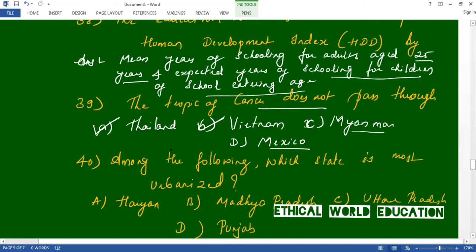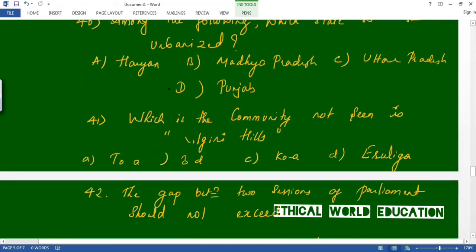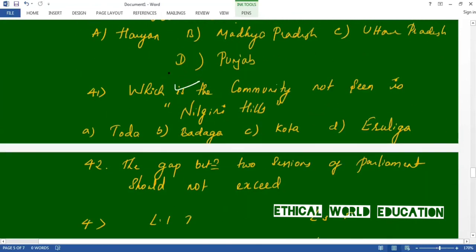Next one is, among the following, which state was most urbanized? The answer for this is Punjab. Punjab is the most urbanized state. Next one, 41st question. Which is the community not seen in Nilgiri Hills? The answer for this is Iruliga.